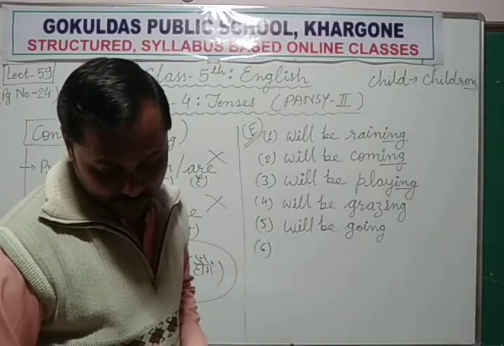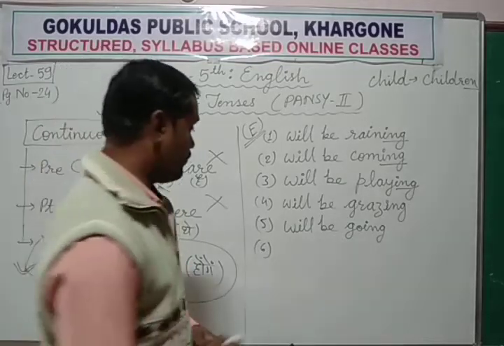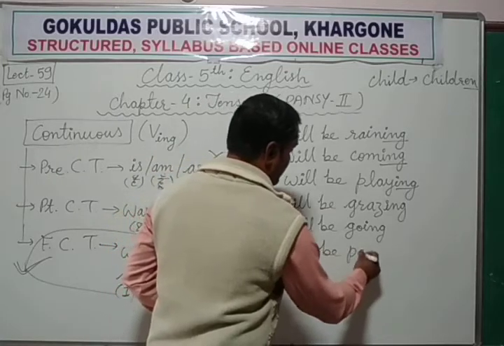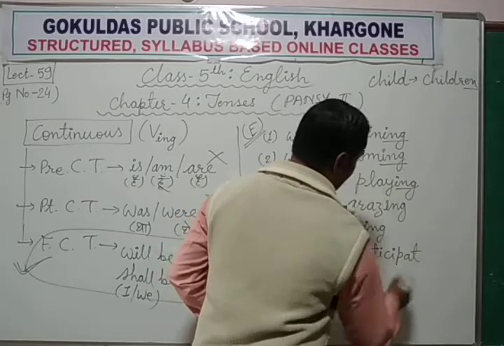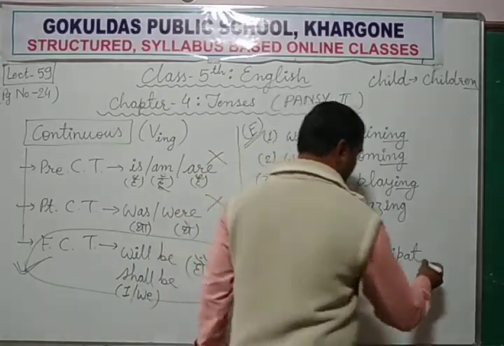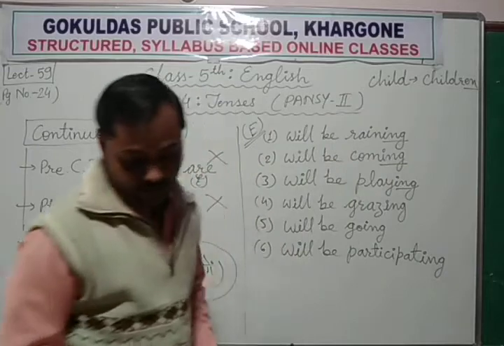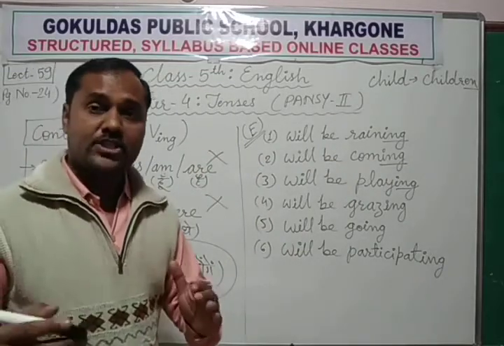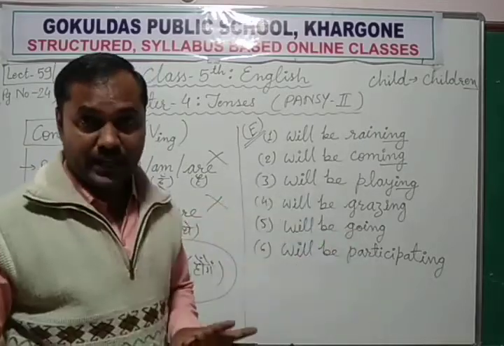The girls will be participating in the drama, will be participate. Now in participate we have e at the end, so omit e and add ing, participating in the drama. लड़कियां ड्रामे में पार्टिसिपेट भाग ले रही होंगी, okay, like that.